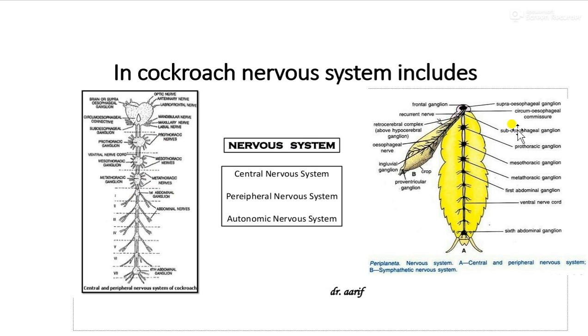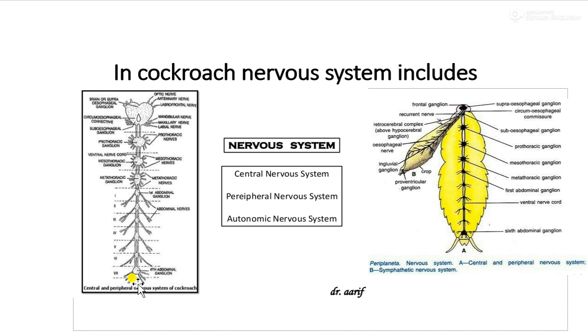Look at this: 3 are present in the thoracic region, that is the prothoracic ganglion, mesothoracic ganglion, and metathoracic ganglion, and 6 in the abdominal region. Look at this.